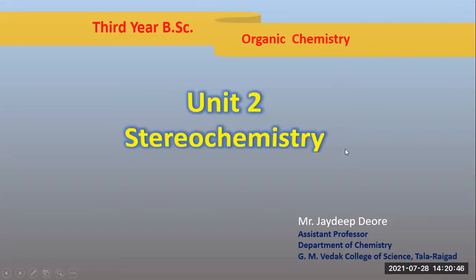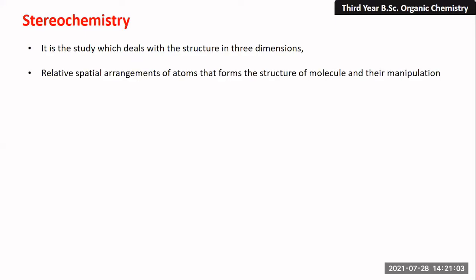The second unit, and the first chapter of that unit is stereochemistry. So let us understand what is meant by stereochemistry. Stereochemistry is the branch of chemistry which deals with the study of structure in three dimensions, in which the relative spatial arrangement of atoms or groups of atoms that form the structure of a molecule and their manipulation we are going to study. So let us understand how it will happen.